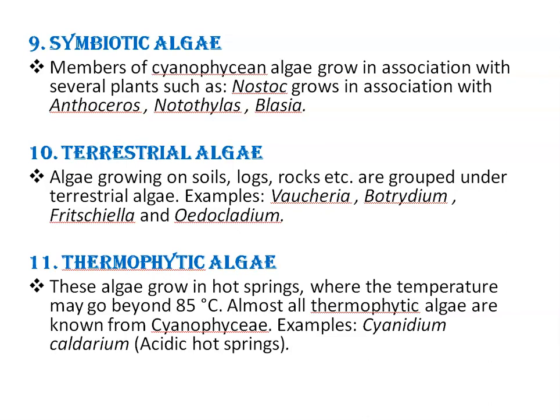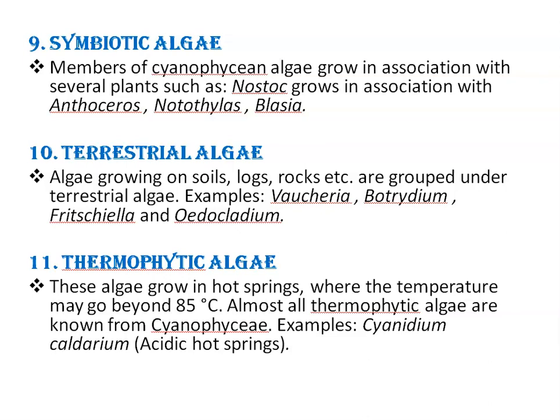Next type of algae is terrestrial algae. Terrestrial algae growing on soil, logs, rocks, etc. are grouped under terrestrial algae. Examples are Vaucheria, Botrydium, then Fritschiella, Oedocladium, right? Last is thermophytic algae. Thermophytic algae grow in hot springs where the temperature may go beyond 85 degrees Celsius.